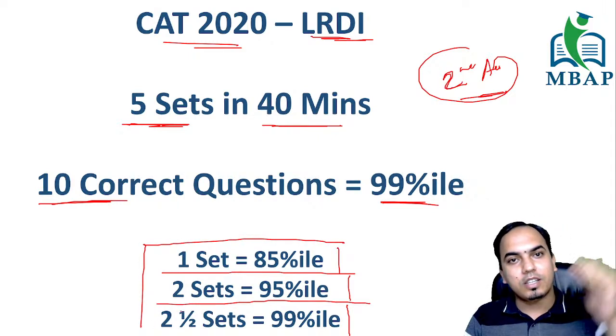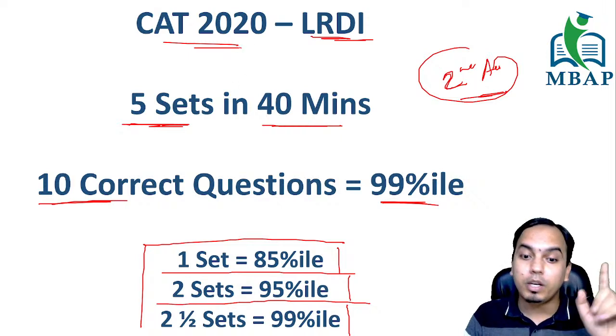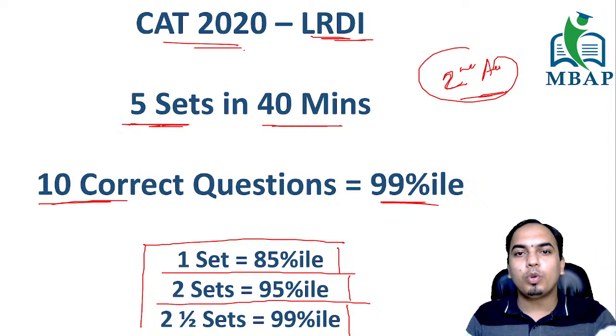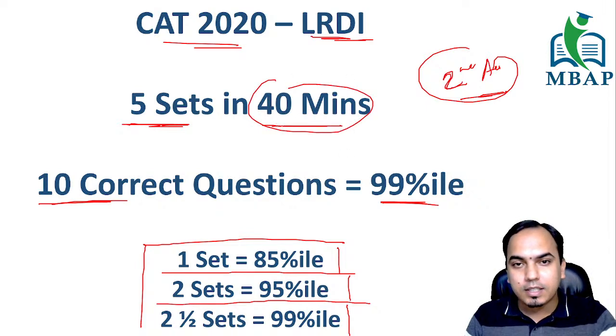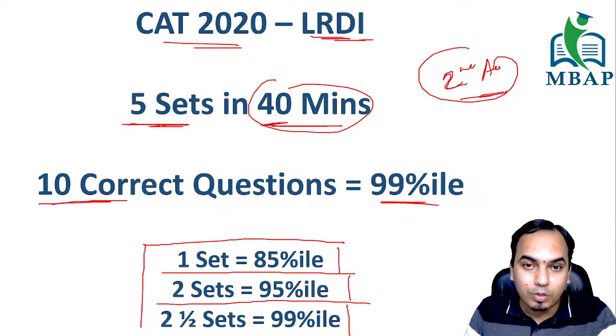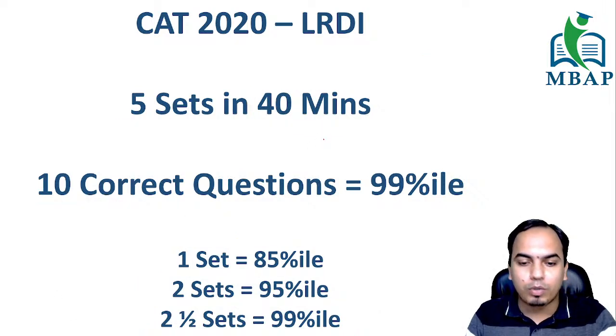This is the entire journey. That you would have reached the 99 percentile in CAT 2020 last year. Now this year we don't know how the pattern is going to be, whether it's going to be 40 minutes or 60 minutes per section, but there's a very high chance that it will be around 40 minutes only. That's what I assume right now. But let's wait for some time. I think the CAT notification should be out in some time.